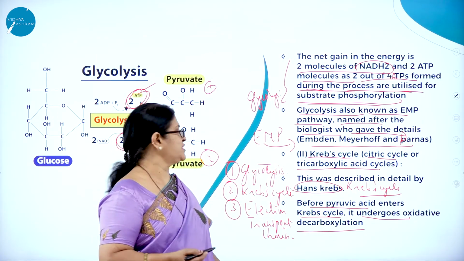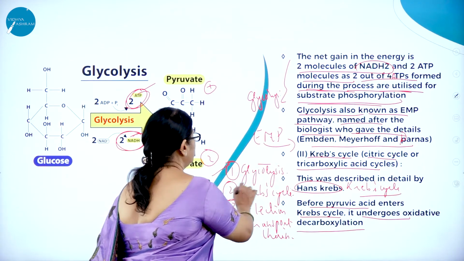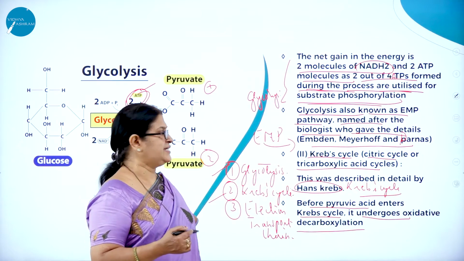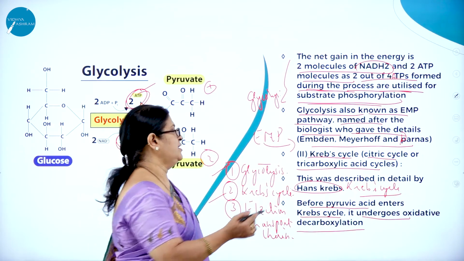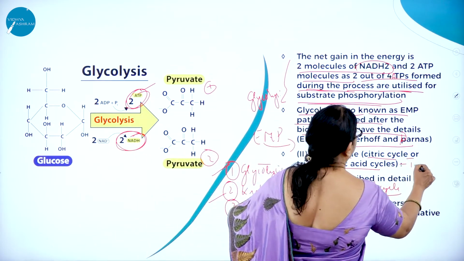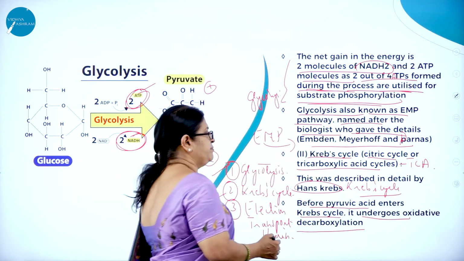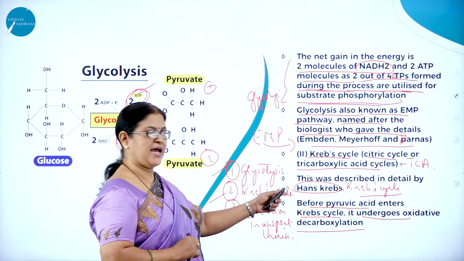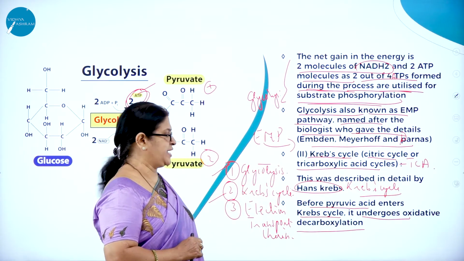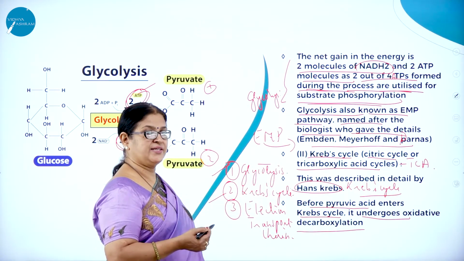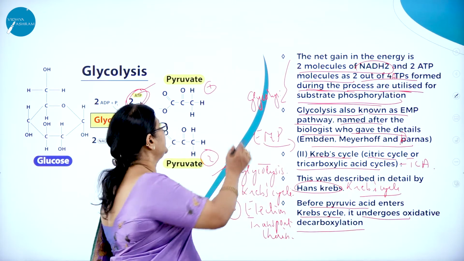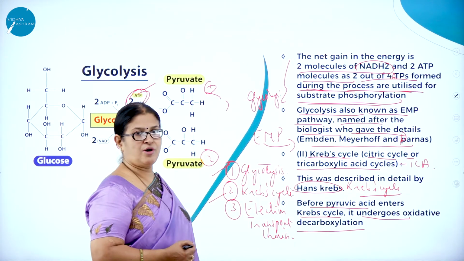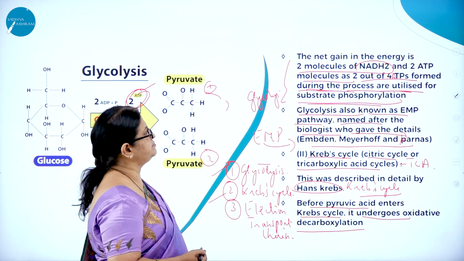Then next comes the Krebs cycle. So we are through with glycolysis. The Krebs cycle is also called the citric acid cycle or TCA cycle, tricarboxylic acid cycle, because the compounds formed have 3 carboxylic groups. This was described in detail by Hans Krebs, hence it is called the Krebs cycle. And before pyruvic acid enters the Krebs cycle, it undergoes oxidative decarboxylation.